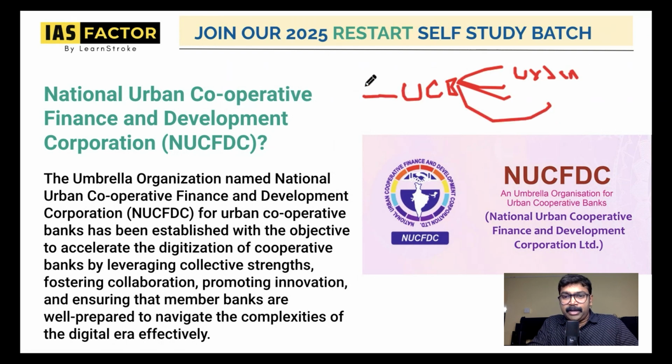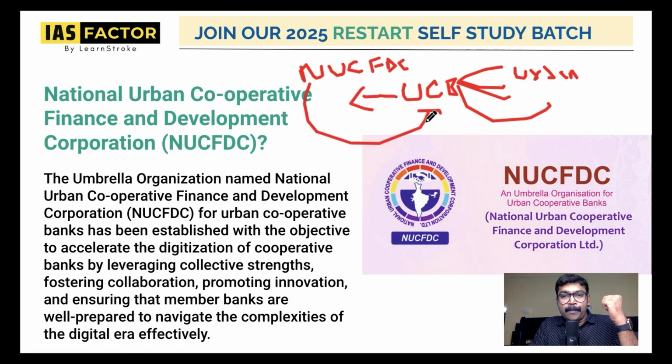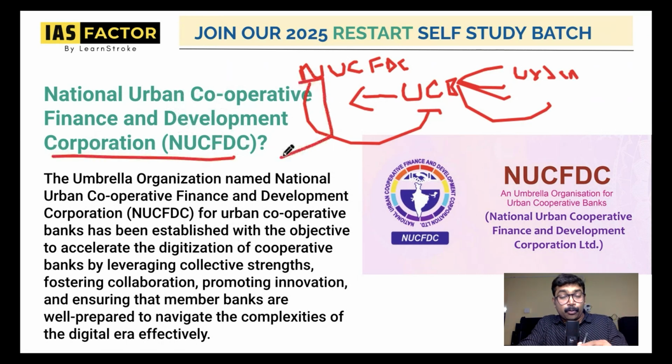Before UCB, what they have created is another body called NUCFDC. Very, very important. Please remember, they have created NUCFDC to support the urban cooperative banks. NUCFDC means National Urban Cooperative Finance and Development Corporation. You can get this question for UPSC prelims: Which of the following statements are correct regarding NUCFDC? So please stay focused on that.